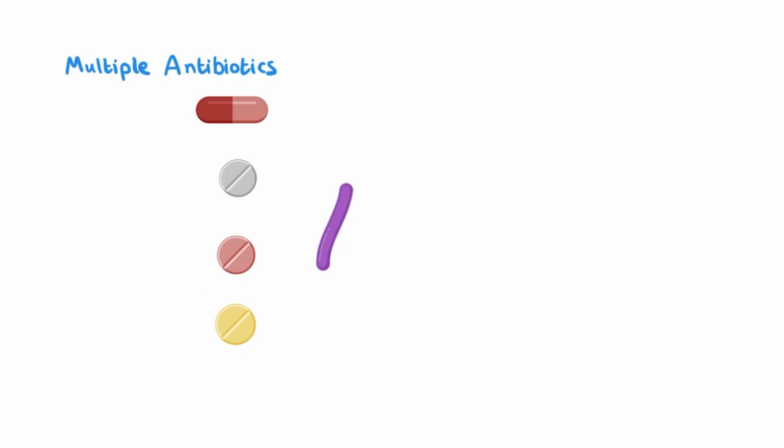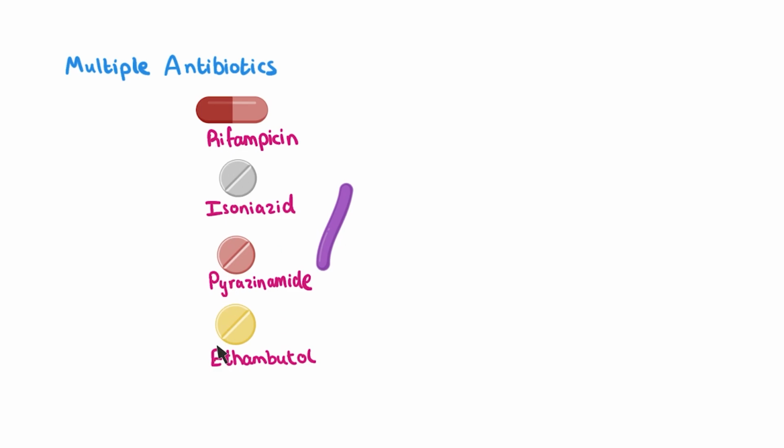Now, we already know that TB is caused by bacteria, and so the treatment of this disease is going to be using antibiotics. Typically, when it comes to TB, instead of just using one antibiotic, we usually use a combination of multiple antibiotics at the same time. You don't really need to know the names of the antibiotics that are used for TB, but for those who are interested, the commonly used ones are rifampicin, isoniazid, pyrazinamide, and ethambutol, commonly remembered by the mnemonic RIPE for the first letter of each of their names.